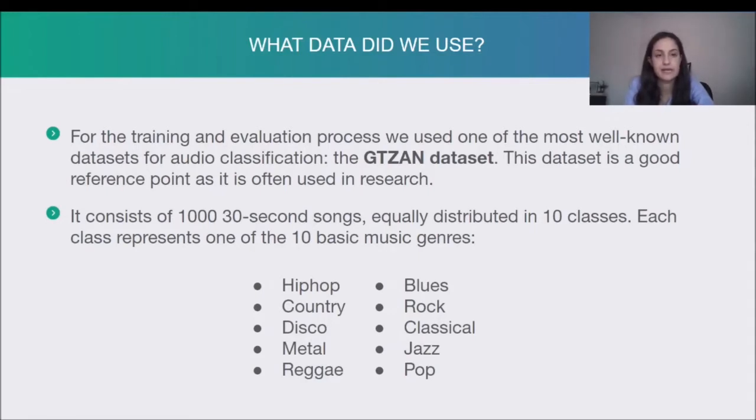This means that every time we have a result from our approach, we can compare it to the published results, and then we can tell if it is good enough or if it needs improvement. The GTZAN dataset consists of 1,000 30-second long songs equally distributed in 10 classes. Each class represents one of the 10 most popular music genres.